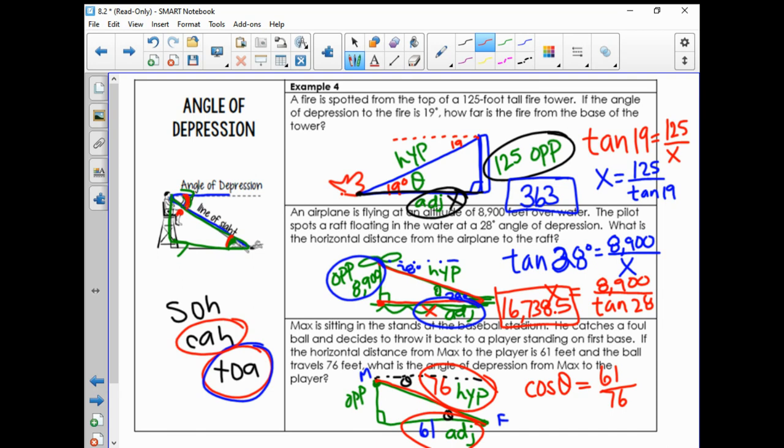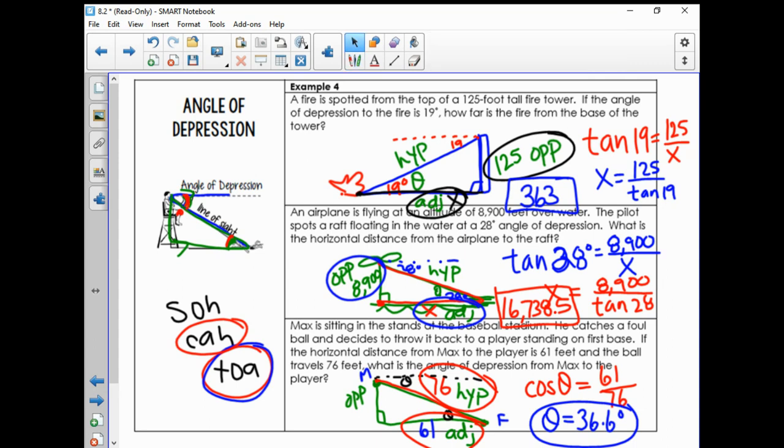And remember again in your calculator, all you're going to do to tell it to work backwards is hit second cosine, 61 divided by 76. Hit enter, and it gives you a 36.6 degree angle. And we're finished with the examples there.